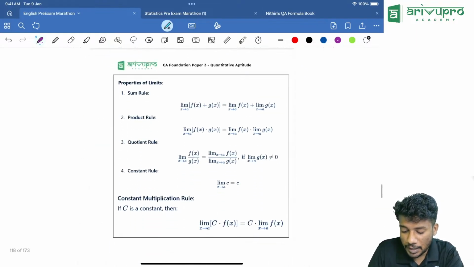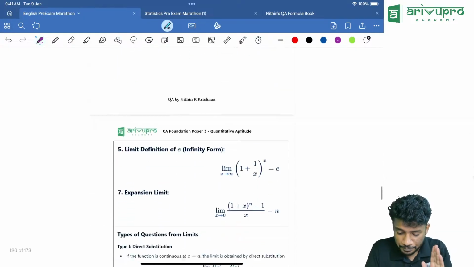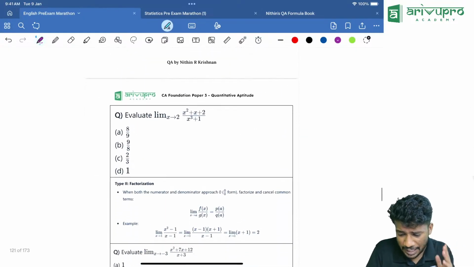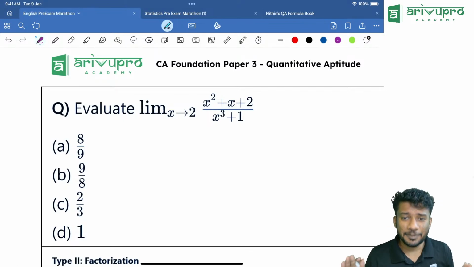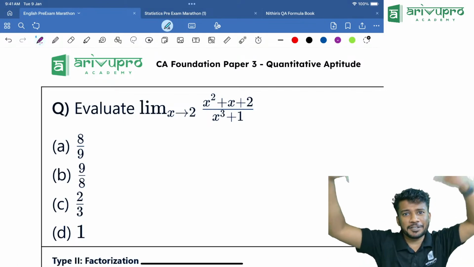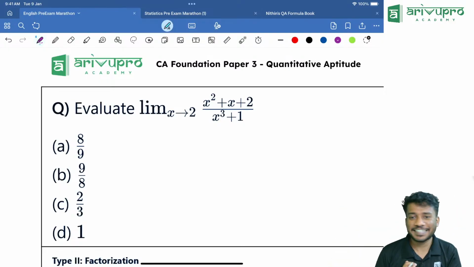Now limits, I'll tell you. Limits, I'll just show you some very interesting questions that can come for the exam. How to apply limits. Many people won't study limits, thinking that limit is limitless and they cannot study it. You will think so, yes.